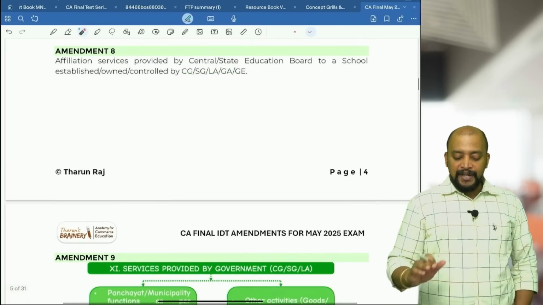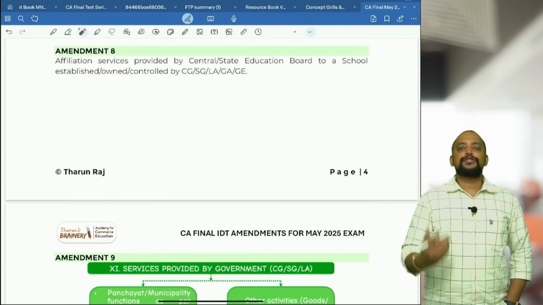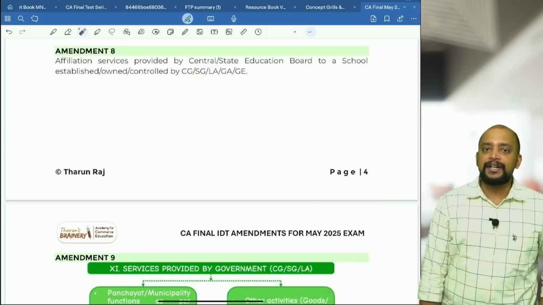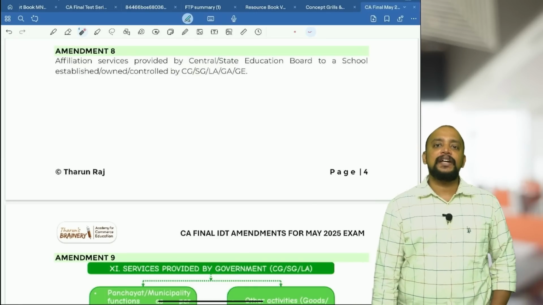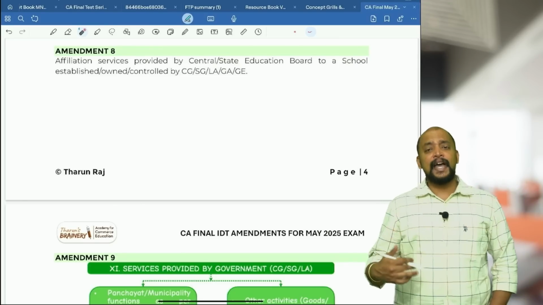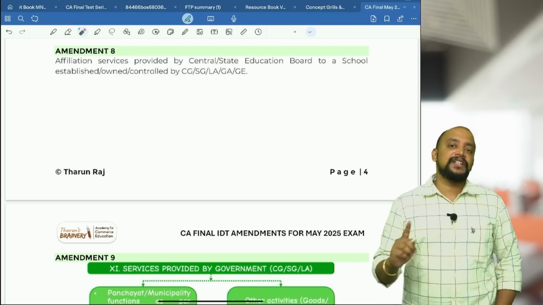Next, amendment 8, affiliation services. Usually what happens is that schools, colleges and so on get affiliated to universities. Schools also get affiliated to a board, CBSE, state board and so on, for which they have to pay some affiliation fees. So not all affiliation fees will be exempted.